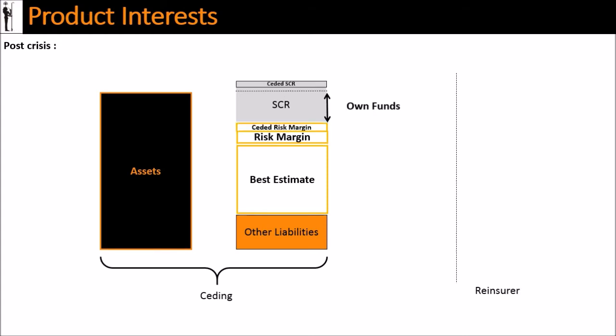Transferring a part of the risk margin and a part of the SCR to a reinsurer via a non-proportional treaty will allow the cedant to continue to cover its solvency capital requirements by more than 100%. The reinsurer typically has a higher leverage depending on the reinsurer's level of mutualization. The required capital to cover the risks of the cedant will then be way lower than the one required by the cedant.